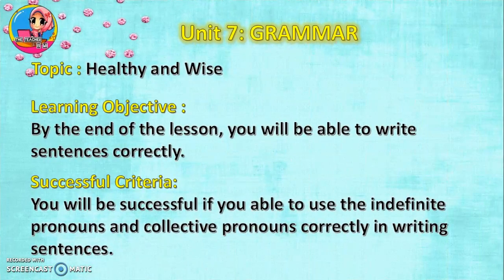Today we will learn in Unit 7 Grammar with the topic Healthy and Wise. By the end of the lesson, you will be able to write sentences correctly. You will be successful if you are able to use the indefinite pronouns and collective pronouns correctly in writing sentences.